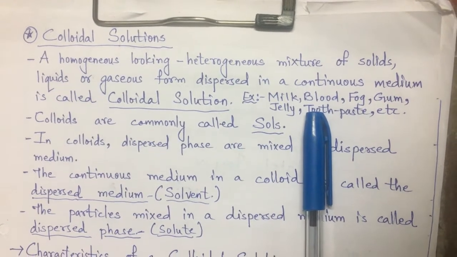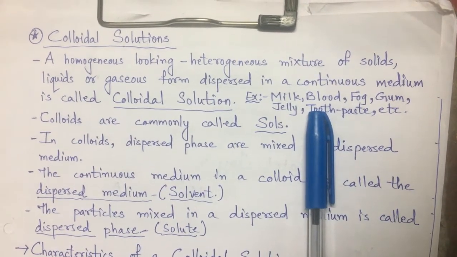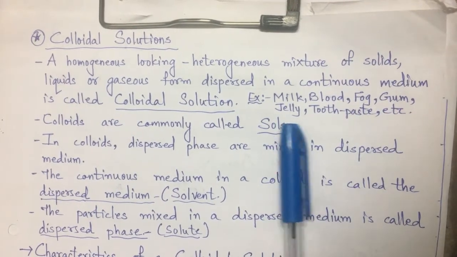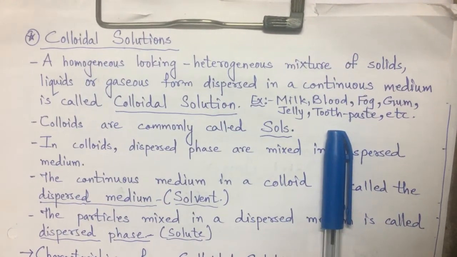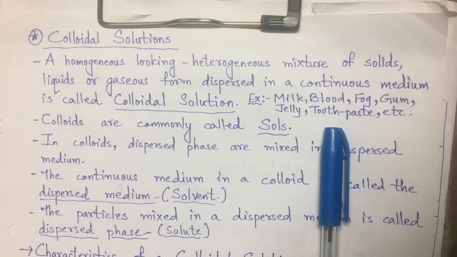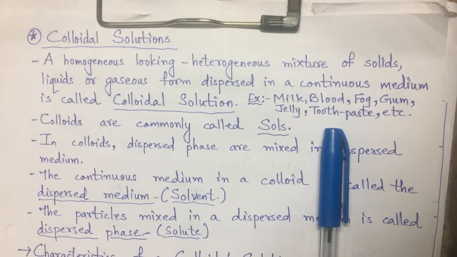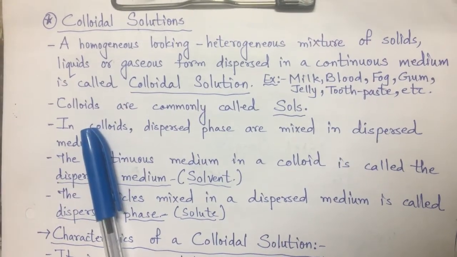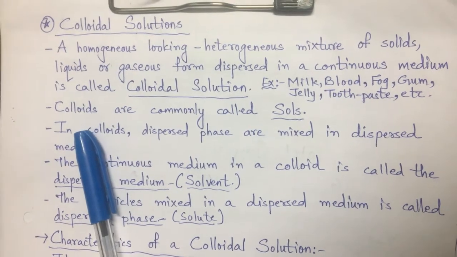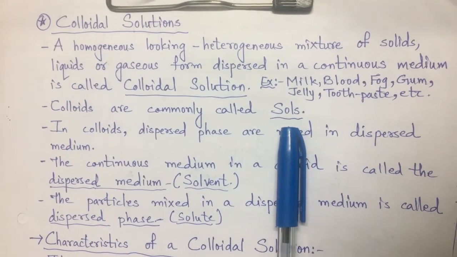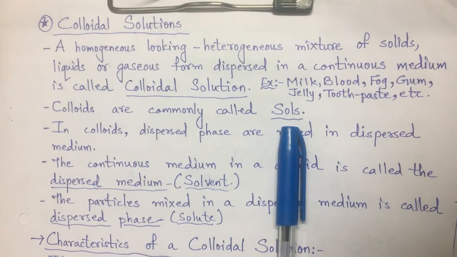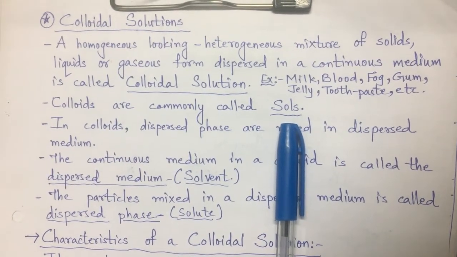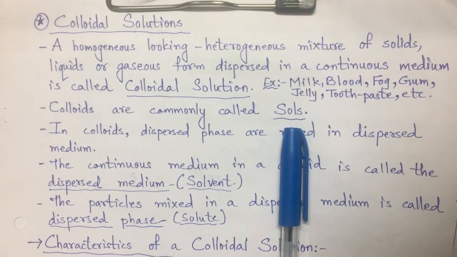Blood. Our blood is also an example of colloidal solution. Fog, gum, jelly, toothpaste, these are all colloidal solutions. There are many more examples of colloidal solutions, which we will come to further. Colloids are commonly called sols. In short, they are called sols. When you come across the word sols somewhere in a reference or in a textbook, you must understand that it is